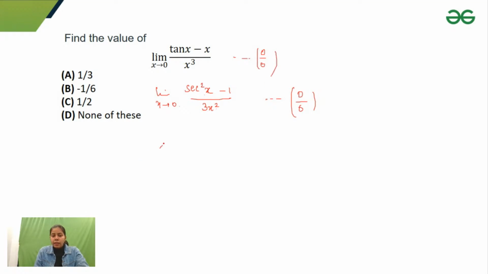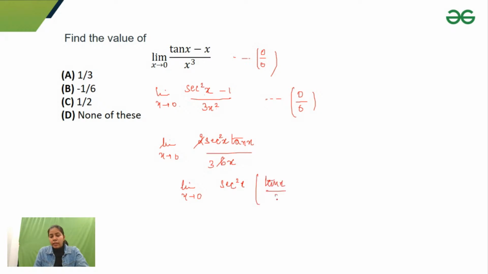Yeah, obviously I can. So I'll write limit x approaches 0, the differentiation of sec square x would be 2 sec x, and the differentiation of sec x would be sec x tan x. So it would become sec square x tan x upon 6x. So basically, if I cancel out this 2 into 3x, I write limit x approaches 0 sec square x, and I write tan x by x.